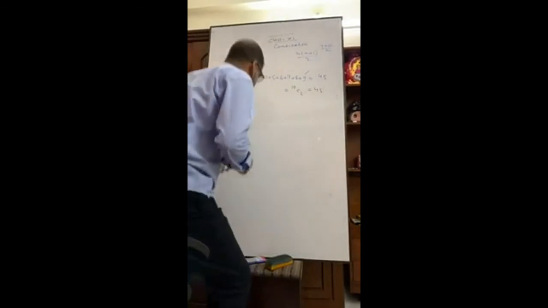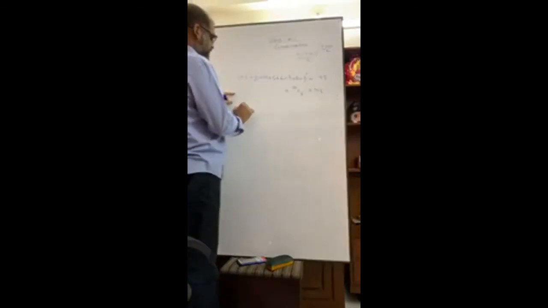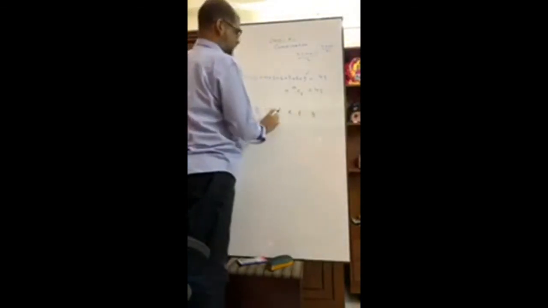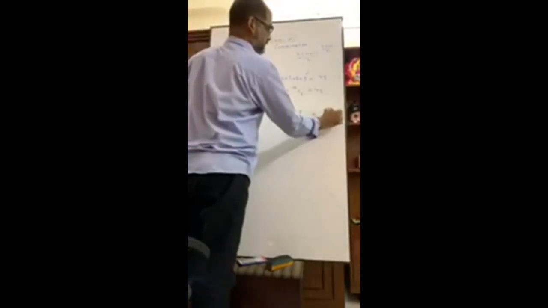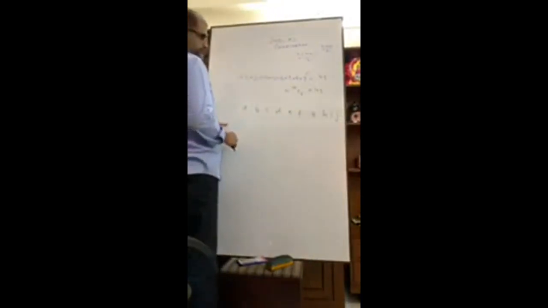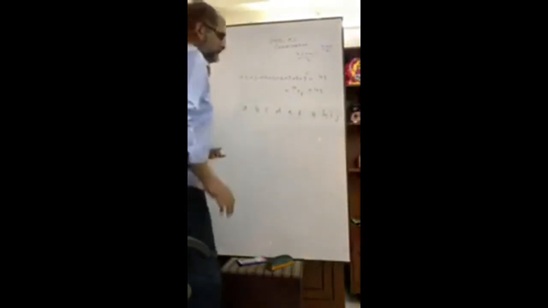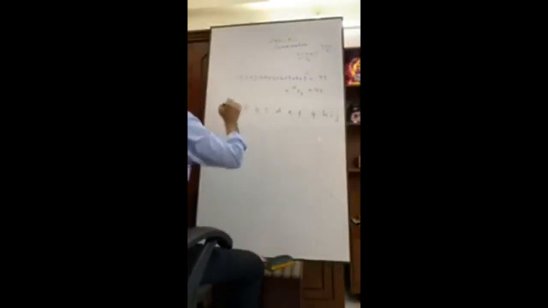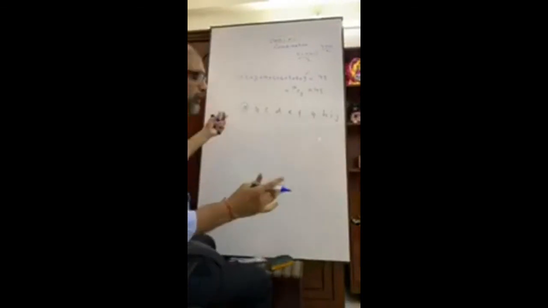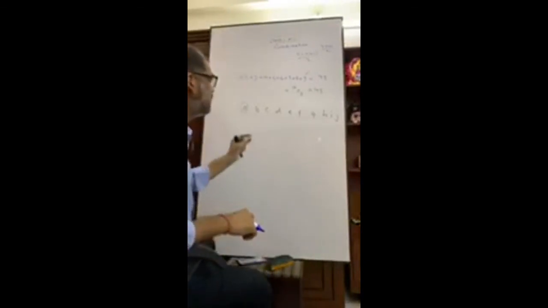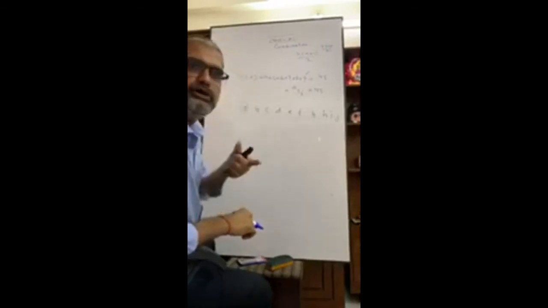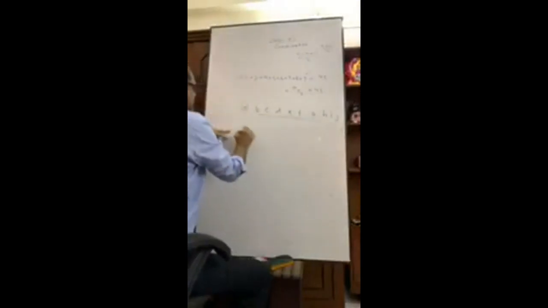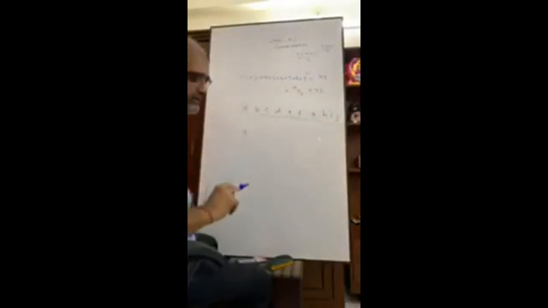Suppose there are 10 friends, A, B, C, D, E, F, G. Suppose it is you. To how many friends will you shake hands? There are 9 friends left, so you will shake hands with 9 friends.